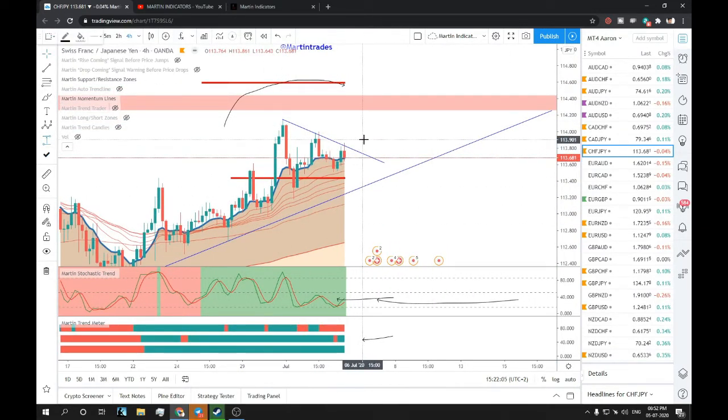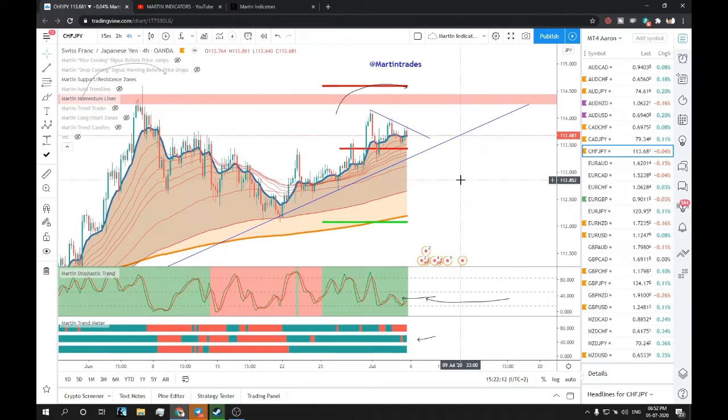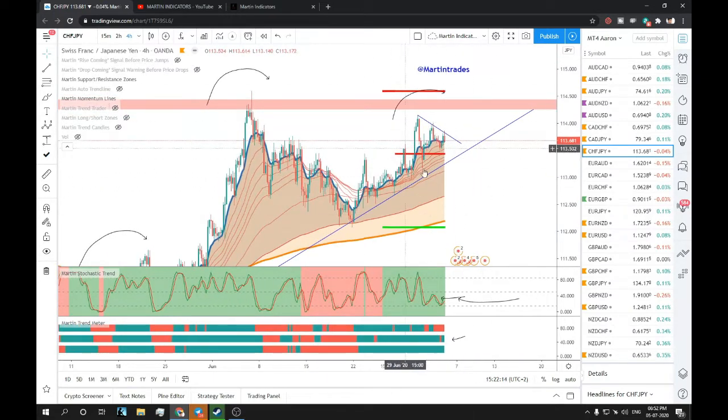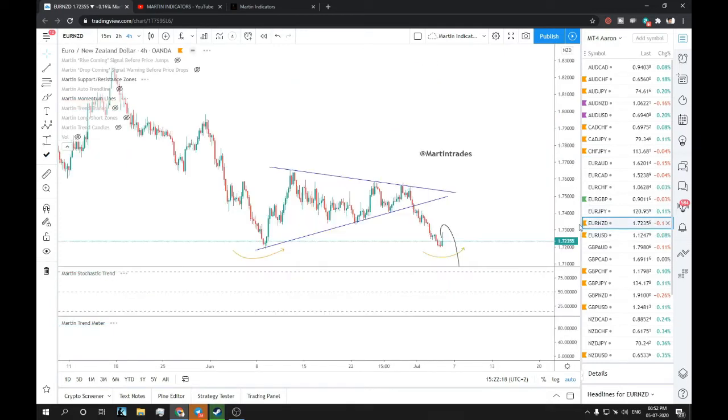Wait for this resistance to break to take any trade setup. If you take the example from here, that would get you around 70 pips. That would be a nice, good trade for the week. So as of now, I'm watching this. Let's see how it plays out. Let's move on to the next one, Euro NZD.